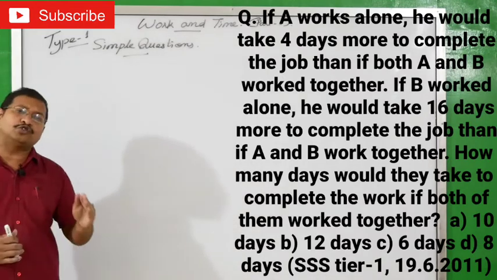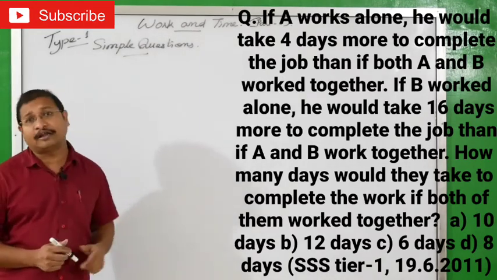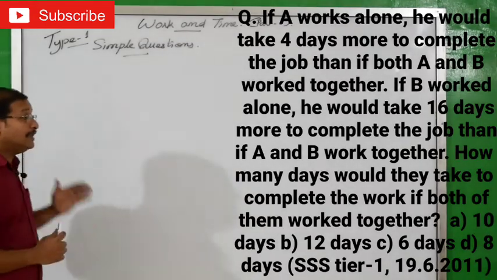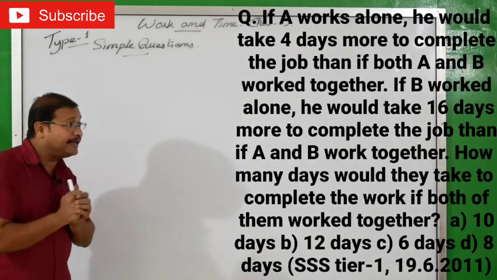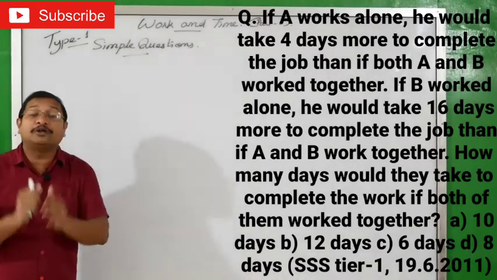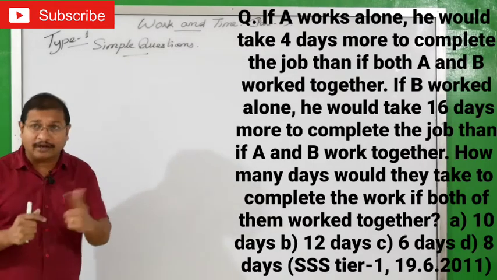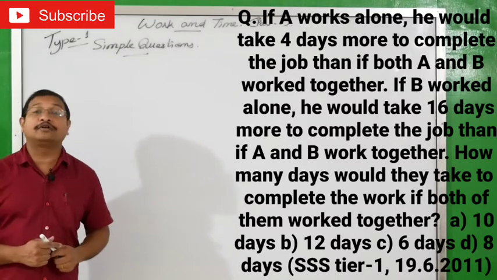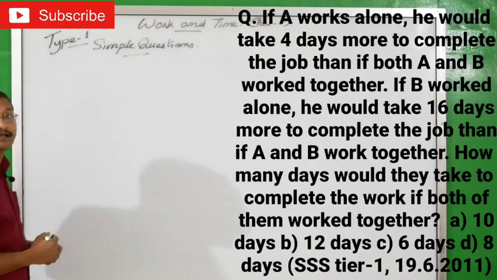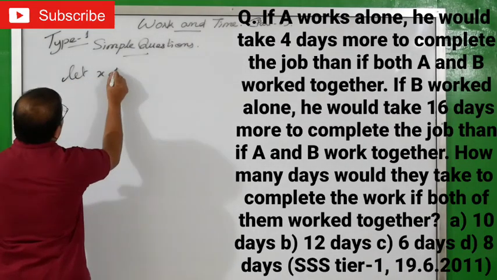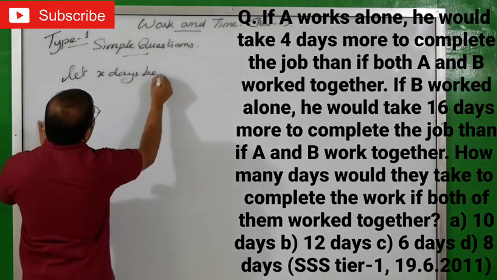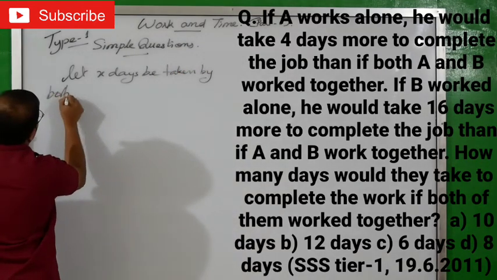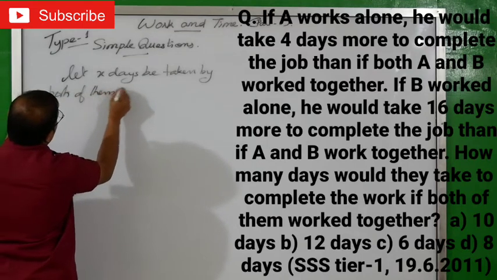Of course, it is a little bit higher level question. So please make sure that those preparing for slightly higher level exams can do this one. Otherwise, you don't need to do this. Okay, so I will start the work now. In this question, the condition they didn't give is how much time A and B take together. So we have to find that out, isn't it? We don't know that. So let X days be taken by both of them to finish the work.